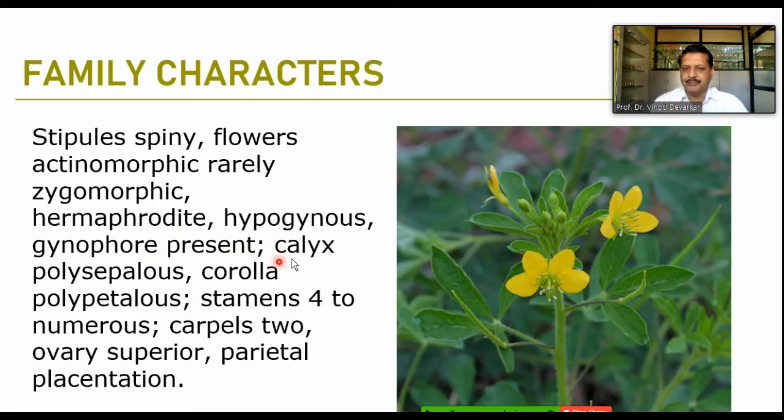The calyx is polysepalous, it is free. The corolla is also free. Stamens vary from 4 to numerous; we can say an indefinite number of stamens is there. Carpels are normally 2. The bicarpellary ovary is superior and placentation is parietal in this family.